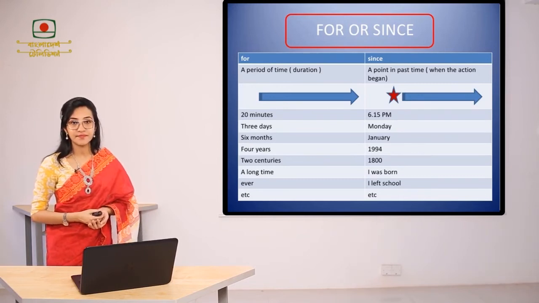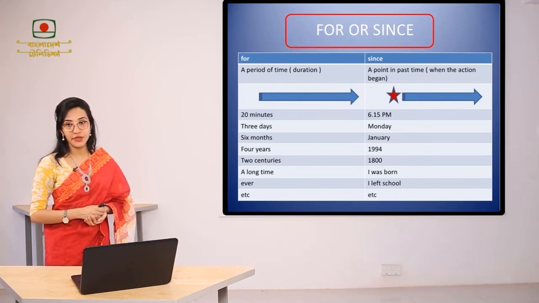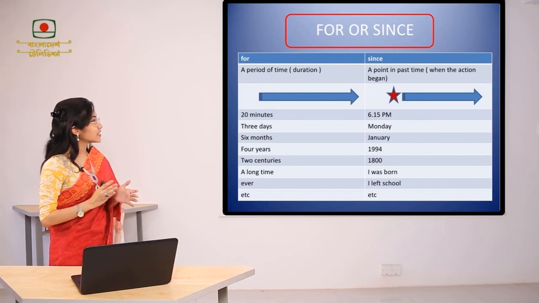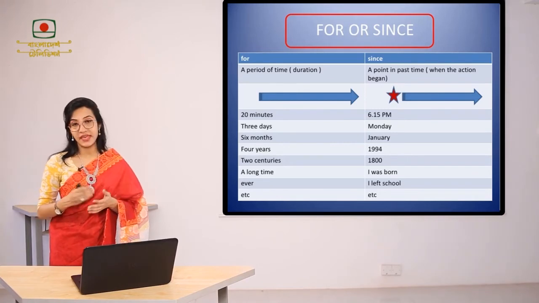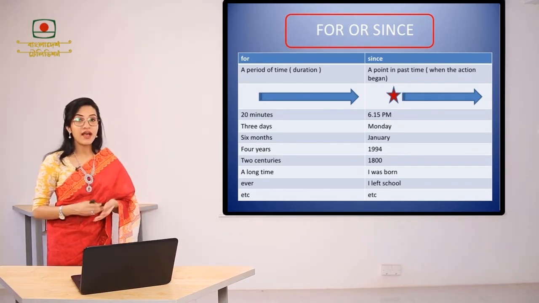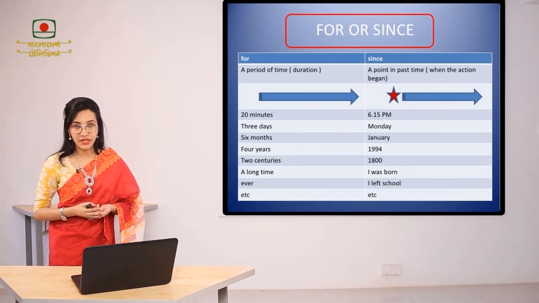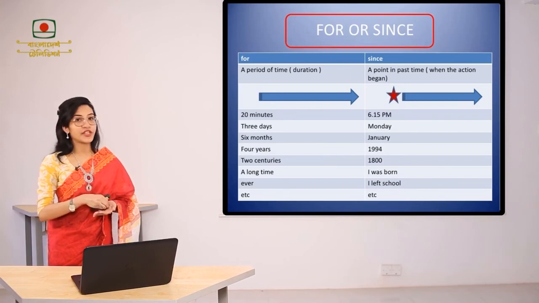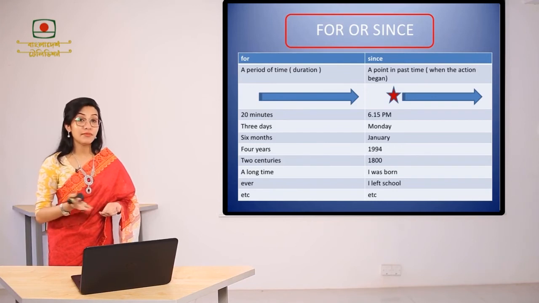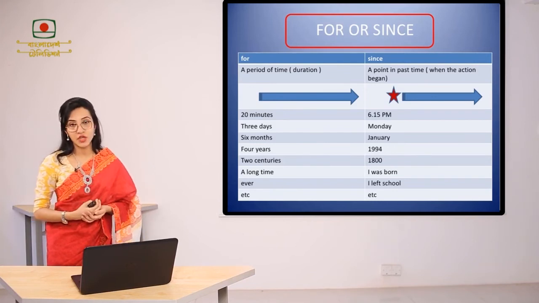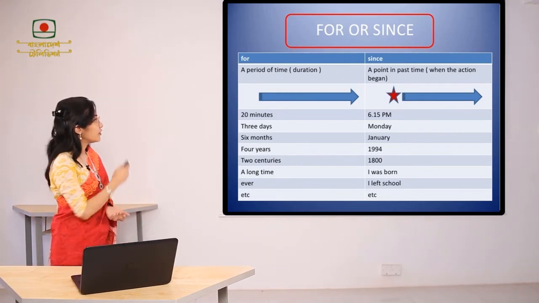Since we are referring to a duration, or how long I have been doing it, I have used the time expression for here. In the next column, since is used to talk about a point in past time, or when the action began. For example, I have been living here since 2009. That means I started to live here in 2009. So this is the time expression when I began this event. For that reason, I have used since here.